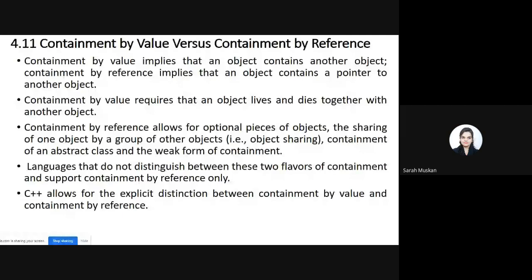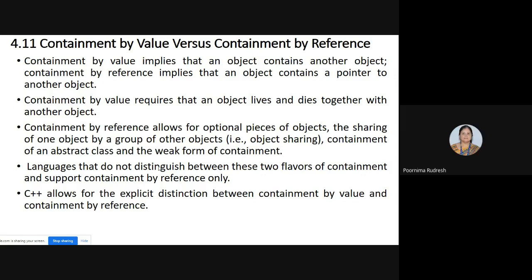Yes, yes. Yes, ma'am. Okay, so containment by value and containment by reference is just like the pass by value and pass by reference that you already studied, right? So just like that, we have containment by value and containment by reference. Containment by value means an object contains another object. And containment by reference means an object contains a pointer to another object. Shilpa, understood? Yes, ma'am. Okay. Now,